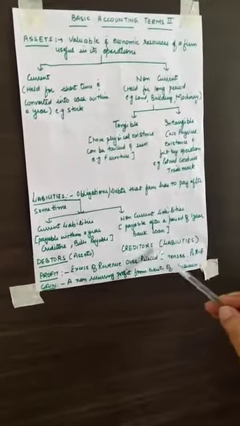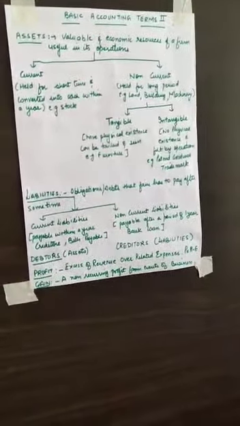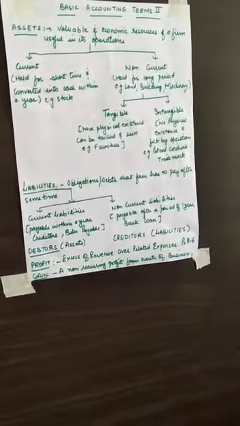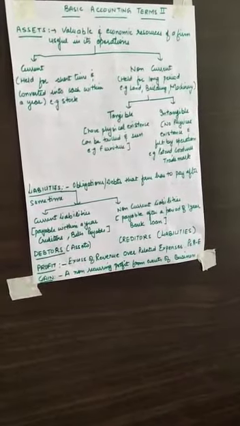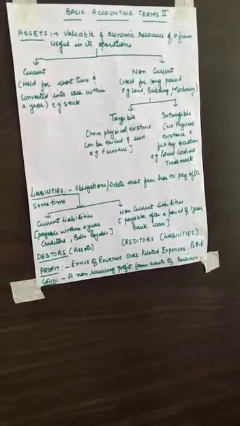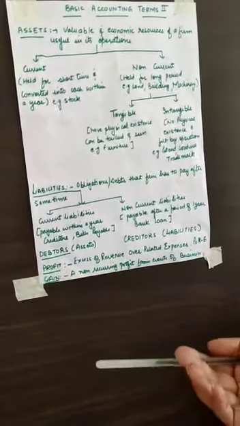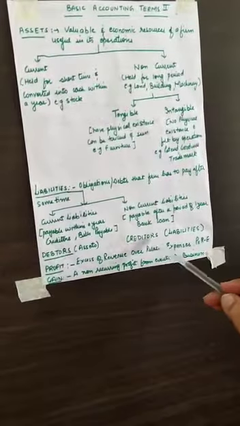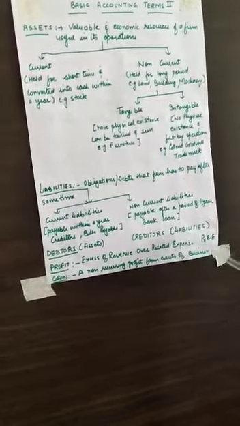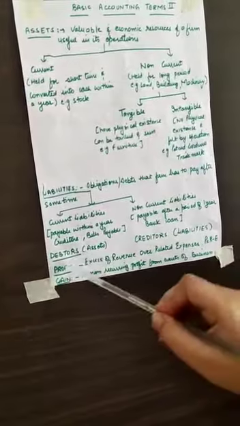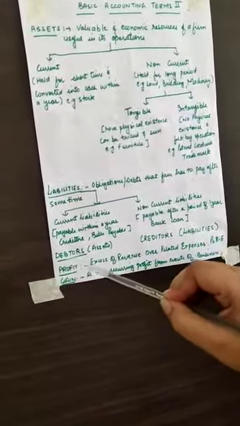Opposite of this is the creditor, to whom the business has to pay. The business might have bought certain materials, certain goods, certain services from people and has not paid them yet. Their money hasn't been cleared yet. So the business is liable to pay them in the future. So they are creditors, and that is why it is a liability, because the business owes to them, whereas debtors are assets because they owe to the business.